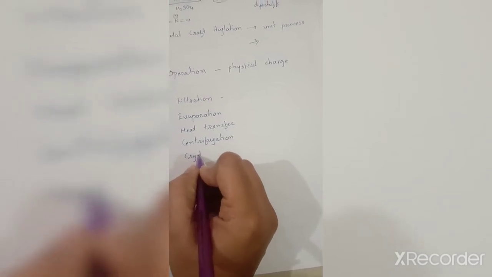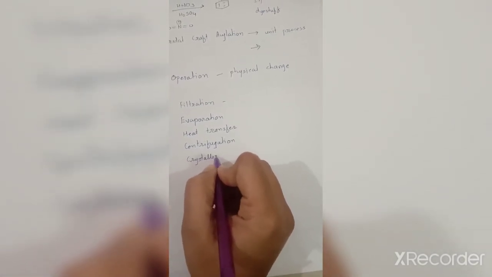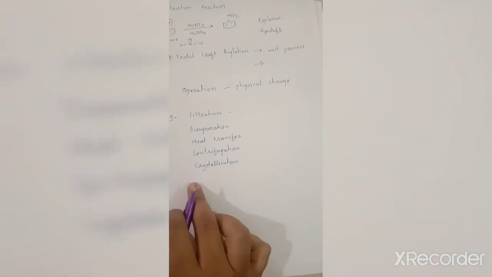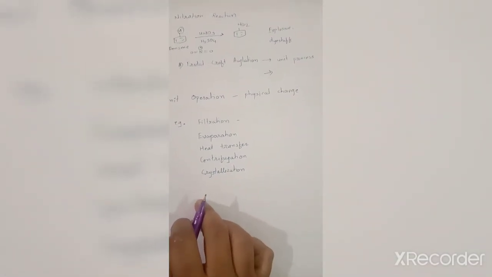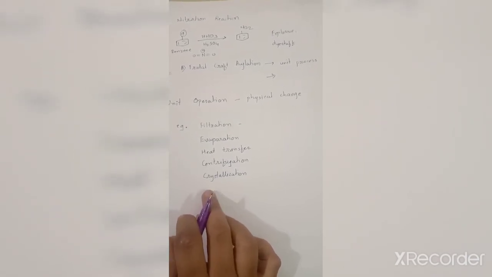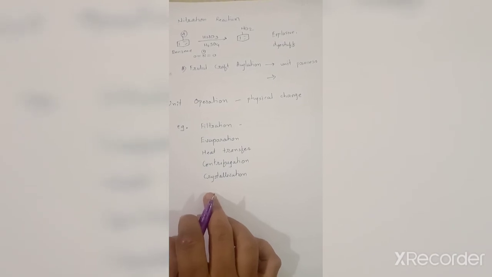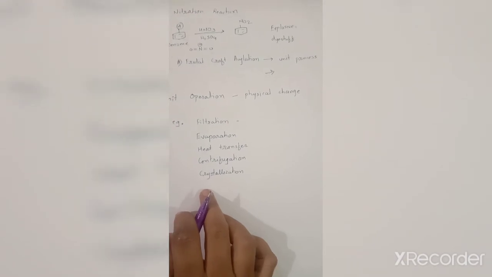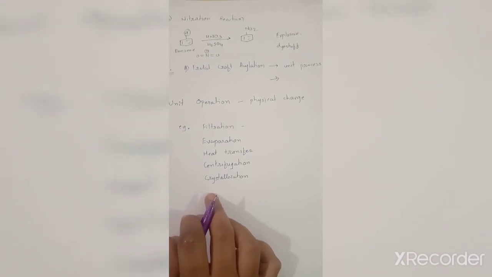Now, do you know crystallization? How do we do crystallization? Crystallization is a simple technique for purification of any organic compound. When carrying out any chemical reaction, you get a certain product, and that product you have to crystallize. Crystallization is nothing but that particular compound being heated or dissolved in a particular solvent and filtered.